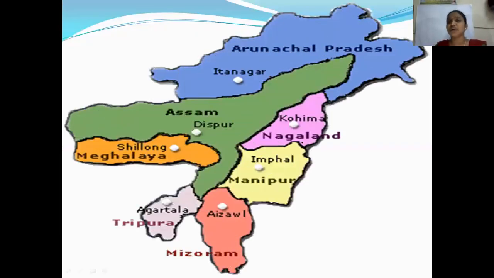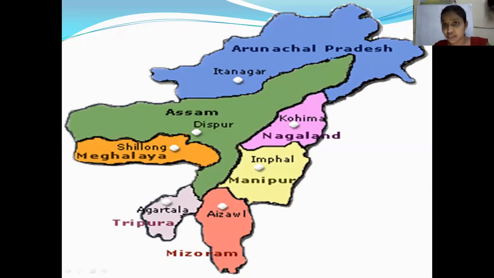And now we are going to learn about seven sisters. What are these seven sisters? Why am I showing you the states and telling you they are seven sisters? Children, the northeastern states are called seven sisters of India. These are the northeastern states.